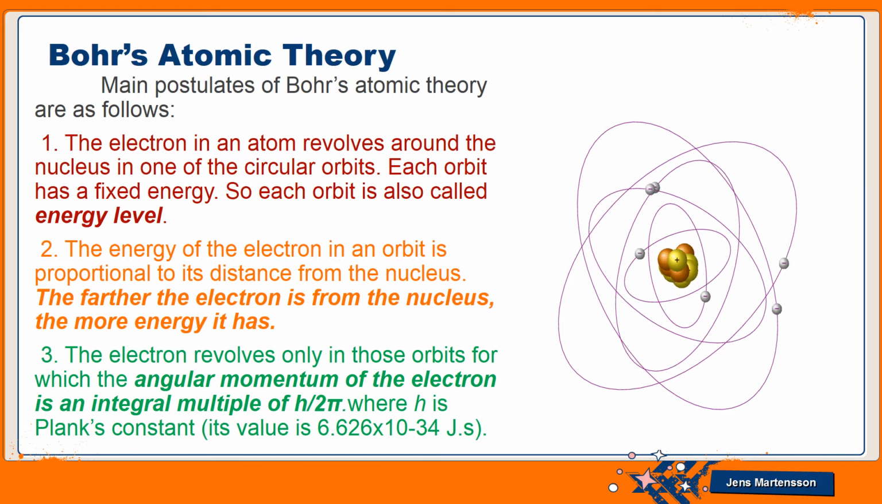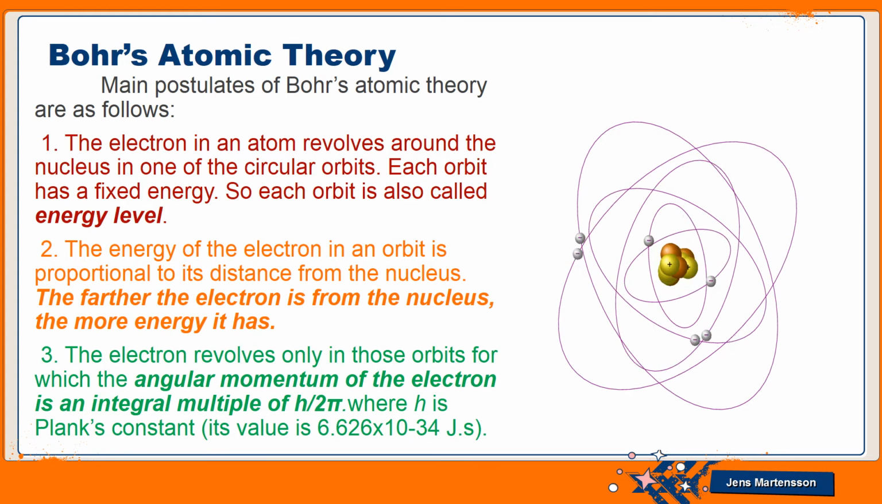Second postulate: the energy of the electron in an orbit is proportional to its distance from the nucleus. The greater the distance from the nucleus, the greater the energy of the orbit. So the electron that is farther from the nucleus will have more energy.